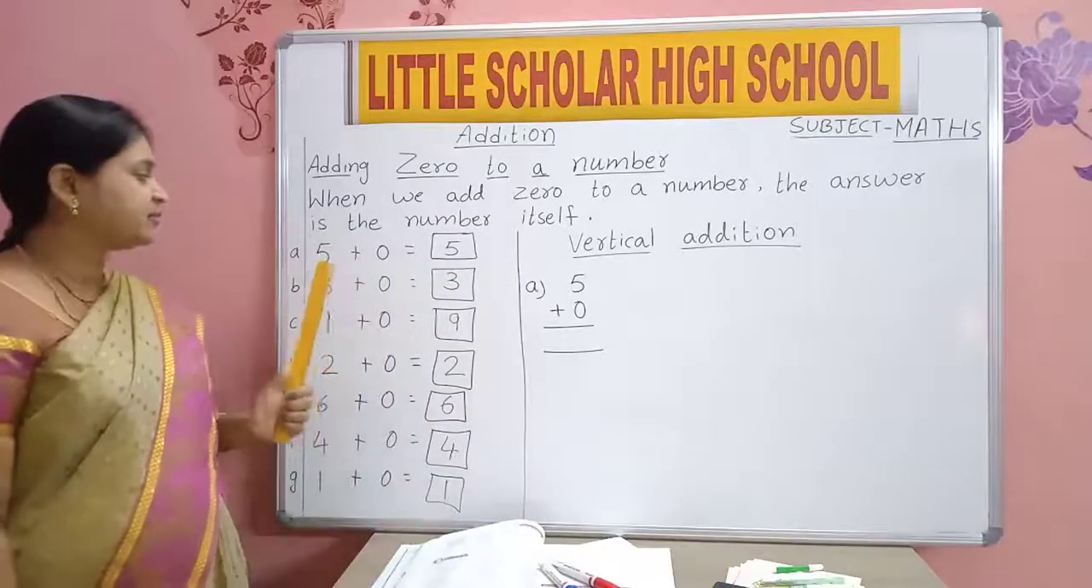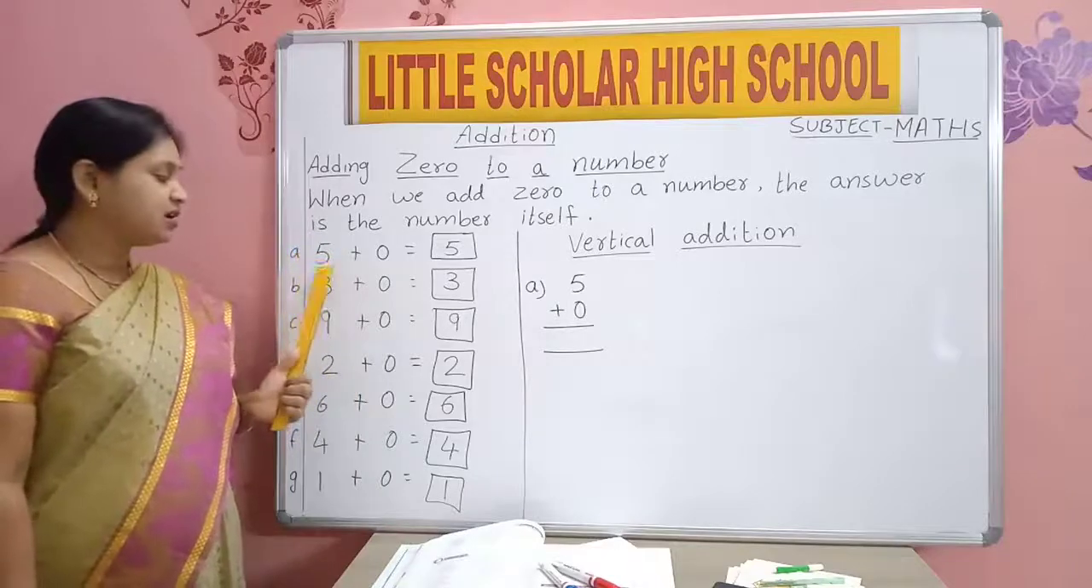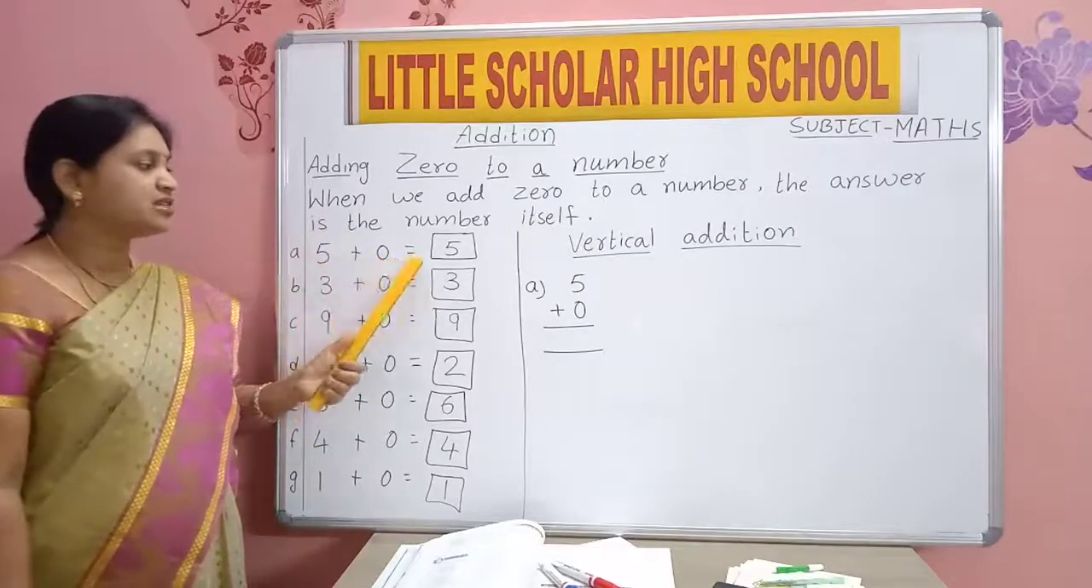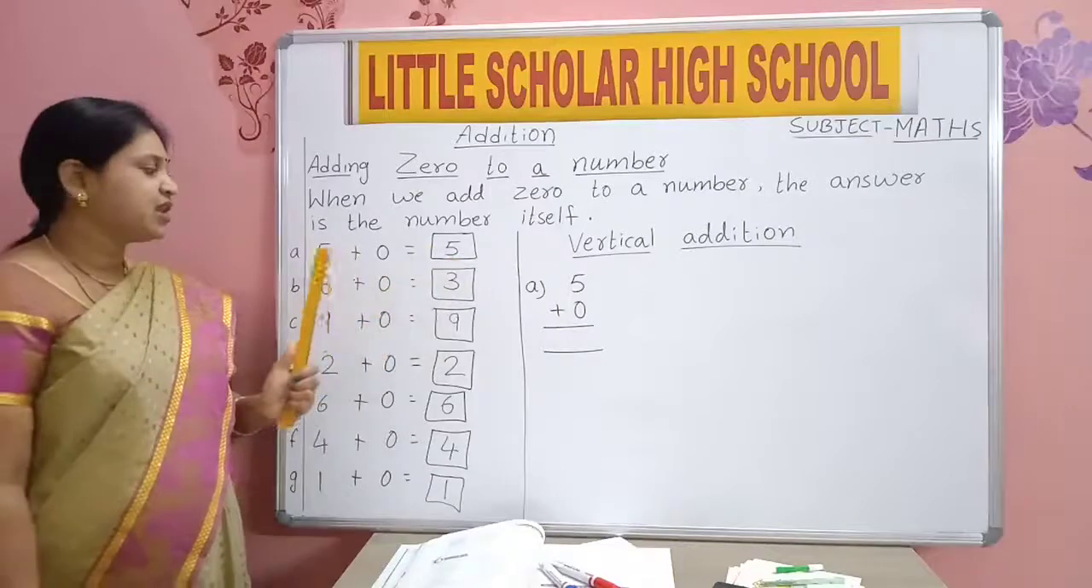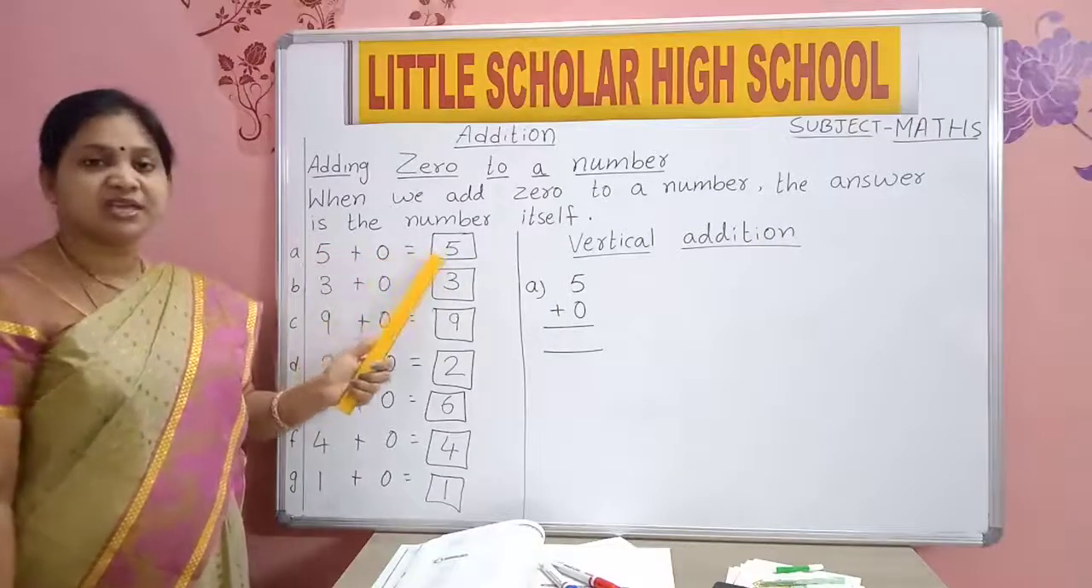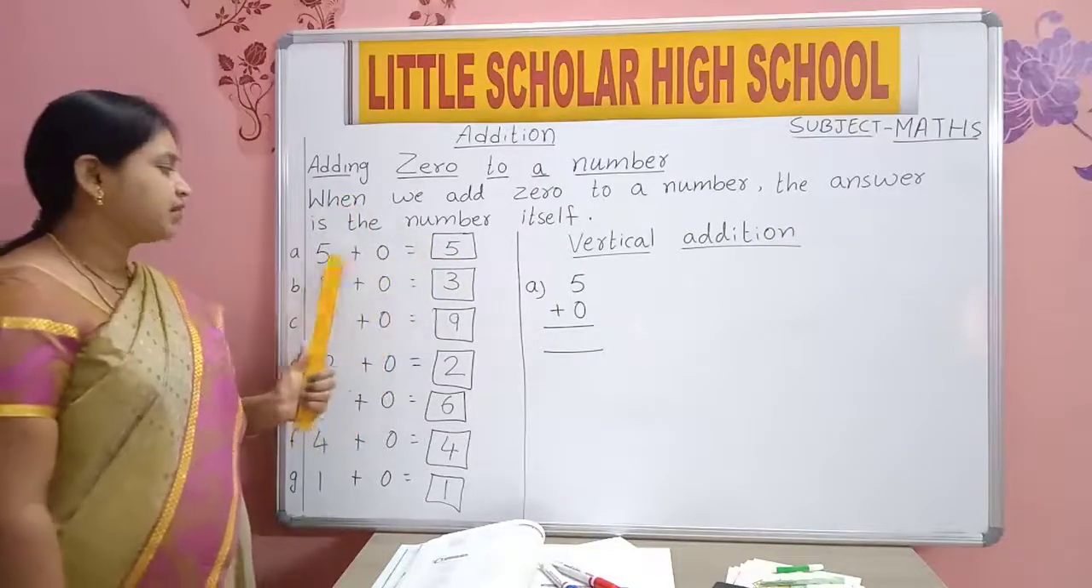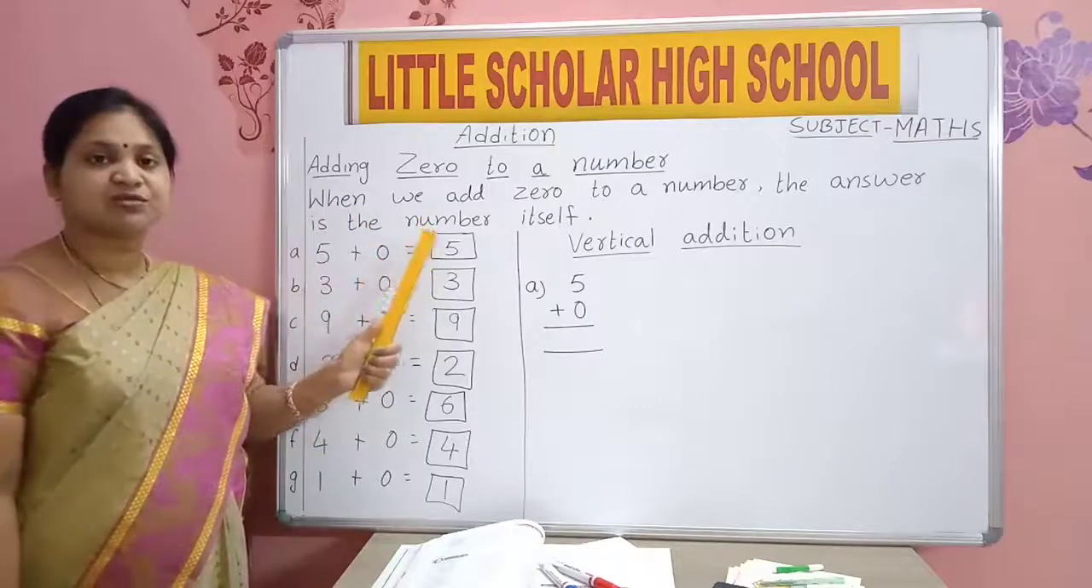Shall we read once again? Come on, read with me. 5 plus 0 is equal to 5.